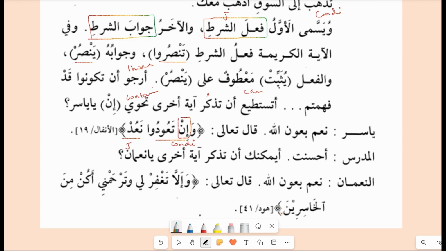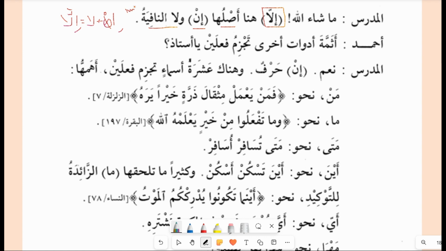So now let's see, this is another ayah from Surah Hud, and we will see more ayahs in the lesson now. The teacher explains about illa here, the structure of the sentence. So he says, Masha Allah, illa here its origin is in. So he says this illa is actually in and lam nafiya. If you remember, when in and lam nafiya come together, what happens? The in is cancelled and lam is joined together and it becomes illa. So illa, and the noon is not pronounced. Both come and join together. So this is actually in, originally it is in with lam nafiya. So this is a very important point here.